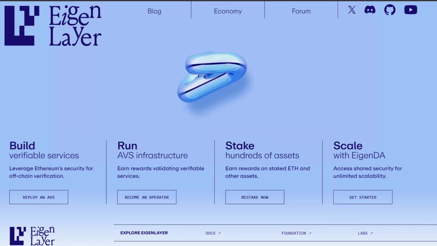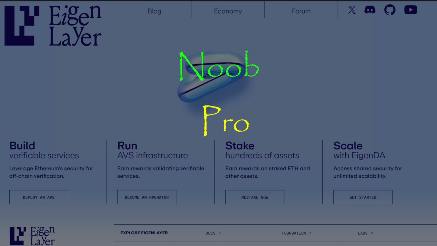Hi, GM, and welcome to Brainrot Breakdowns Episode 1. In this video, we're going to be covering EigenLayer in 3 difficulty levels: Noob, Pro, and Trenchwarrior.